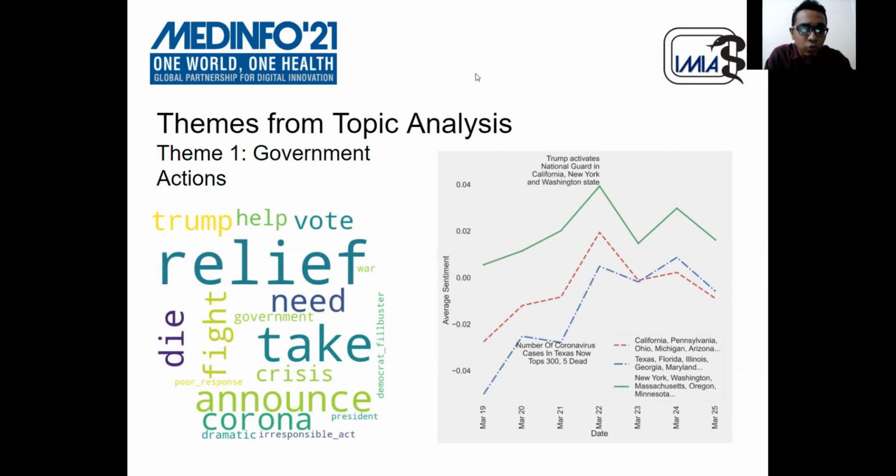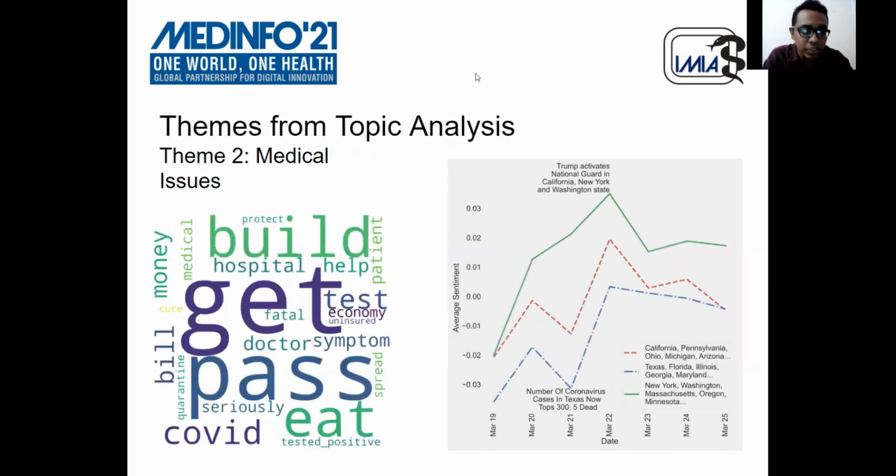2. In theme 2, we have medical issues, tweets related to different medical issues, and those tweets contain phrases like medical, quarantine, tested positive, symptom, test, patient, hospital, and so on. And we can see the corresponding sentiment plot on the right side.